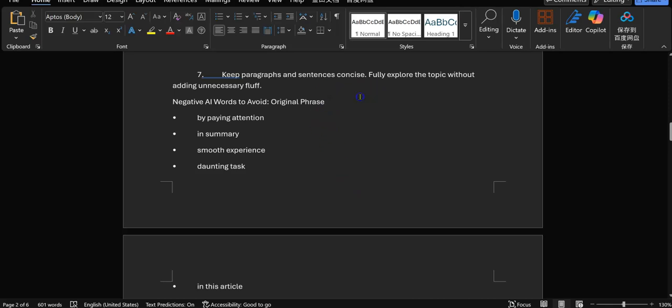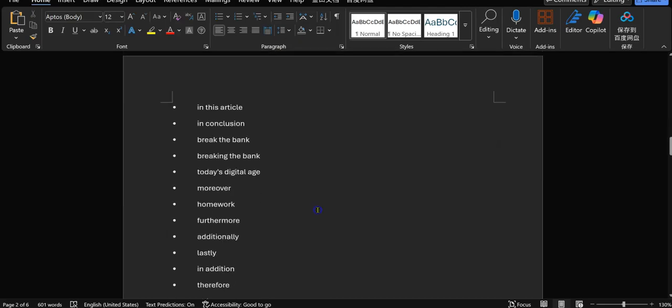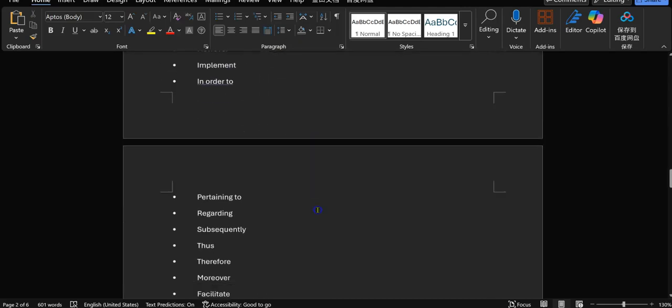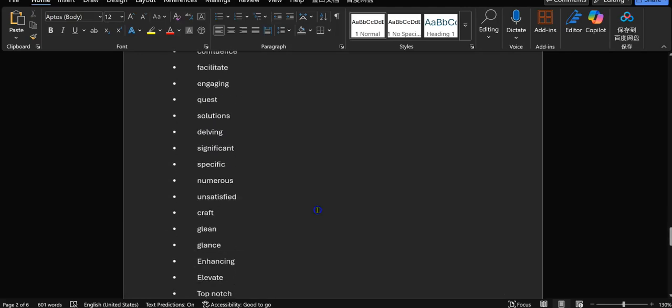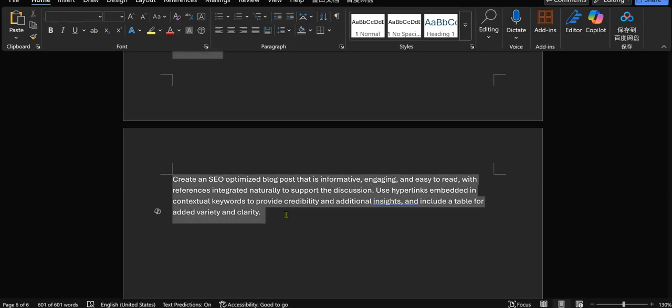Keep the paragraphs and sentences concise. Blah, blah. Oh, negative keywords. This is all very important. These are the things that everybody always complains about, oh, it's AI, and it drives you crazy. So I have that in there as well. And then output goals: create an optimized blog post that is informative, engaging, and easy to read with references integrated naturally to support the discussion. Use hyperlinks embedded in contextual keywords to provide credibility and additional insights, and include a table for added variety and clarity. So let's go ahead and Control A, Control C.